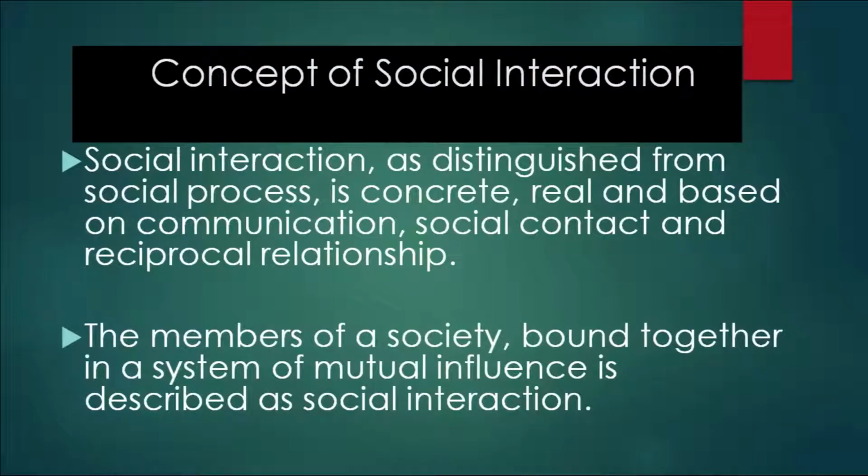Now, we can discuss the concept of social interaction. We have already discussed interaction, but what is social interaction? Social interaction, as distinguished from social process, is concrete and based on communication, social contact and reciprocal relationship. When you talk about family as a social group, you find that there is social contact and relationship between different family members. So, we can say that social interaction takes place in the family in that sense. The members of a society bound together in a system of mutual influence is described as social interaction.